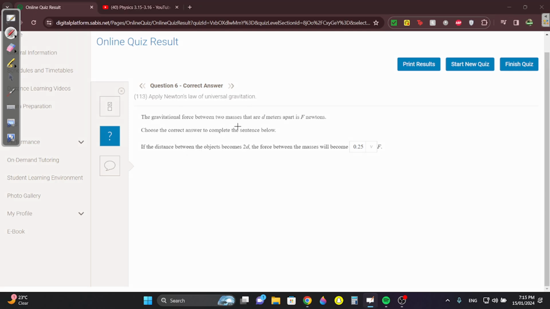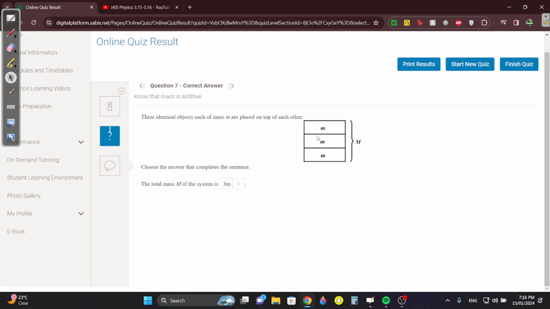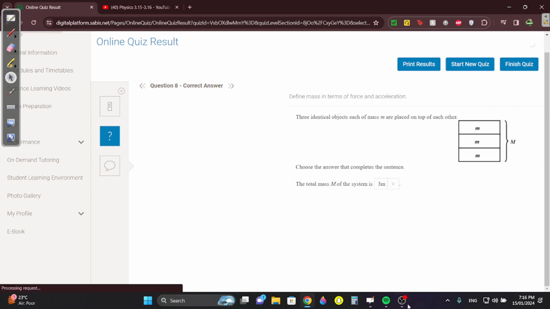This one is a bit different. There's gravitational force between them. If the distance becomes doubled, 2d, then what will the force be? I told you, since the distance is in the denominator, it's 1 over 2, and you always square it. Always square the distance, because remember, force equals G m1 m2 over r squared. So it's 2 squared, so 1 over 4, which is 0.25. Always square the distance. This is simple: m plus m plus m is 3m. That's it.